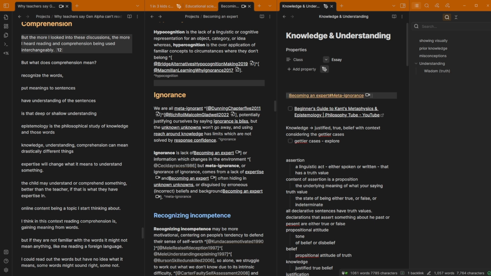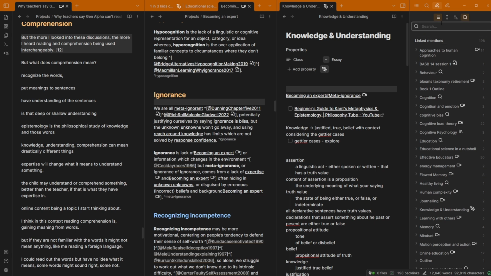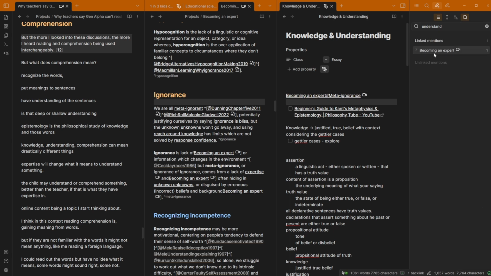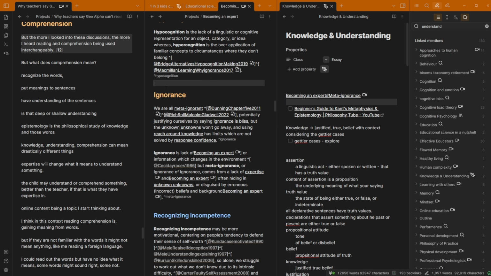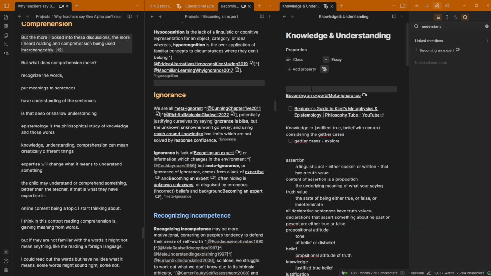So I keep the link. There's the link. It links back to the heading, so I know it's there. And if I come into the backlinks, let's just reduce this and say understand. It should be in the title. Yeah, knowledge and understanding. So now inside of the Becoming an Expert file, there is a backlink to knowledge and understanding, so I know it's there. But also, if I go to knowledge and understanding, I know it's linked to Becoming an Expert. So I know it's linked to Becoming an Expert, but not what part, which is why I've got the heading linked, which is the meta-ignorance heading.